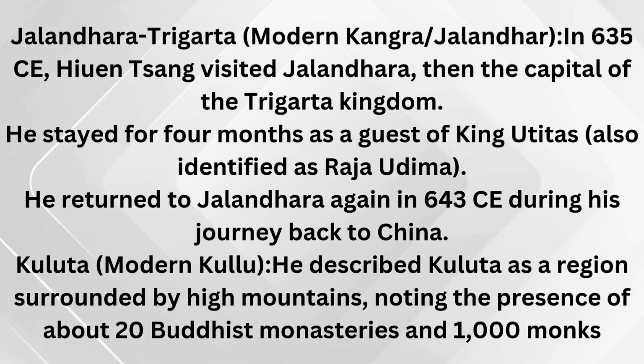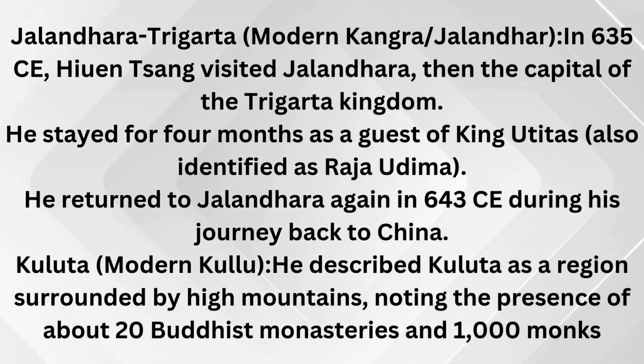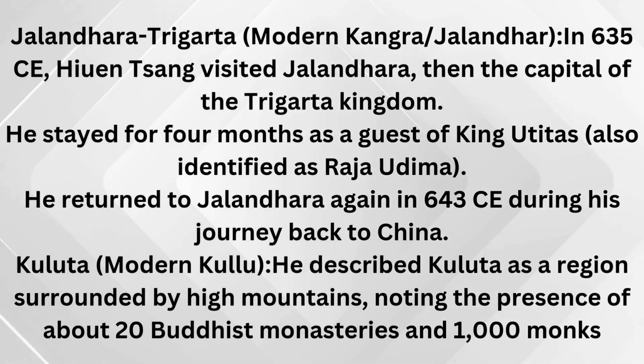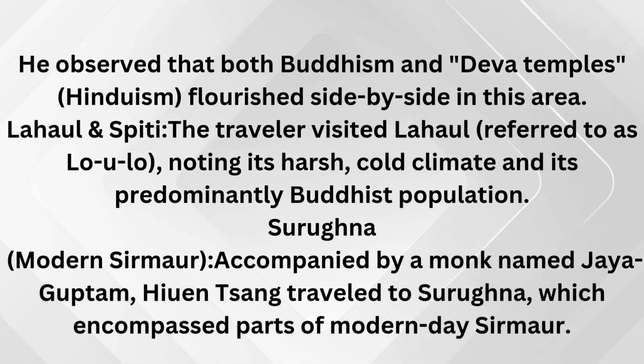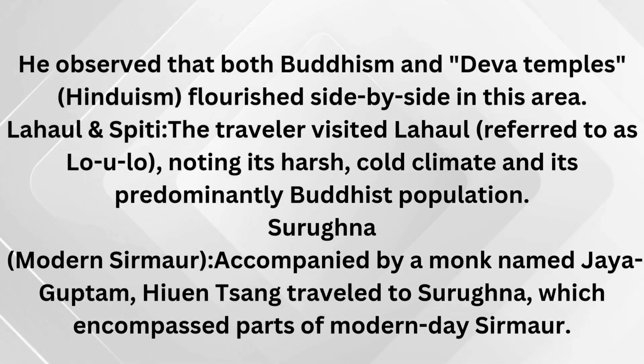Jalandhara Trigarta, modern Kangra, Jalandhar. In 635 CE, Hiuen Tsang visited Jalandhara, then the capital of the Trigarta kingdom. He stayed for 4 months as a guest of King Atitas, also identified as Raja Udima. He returned to Jalandhara again in 643 CE during his journey back to China. Kaluta, modern Kullu. He described Kaluta as a region surrounded by high mountains, noting the presence of about 20 Buddhist monasteries and 1,000 monks.